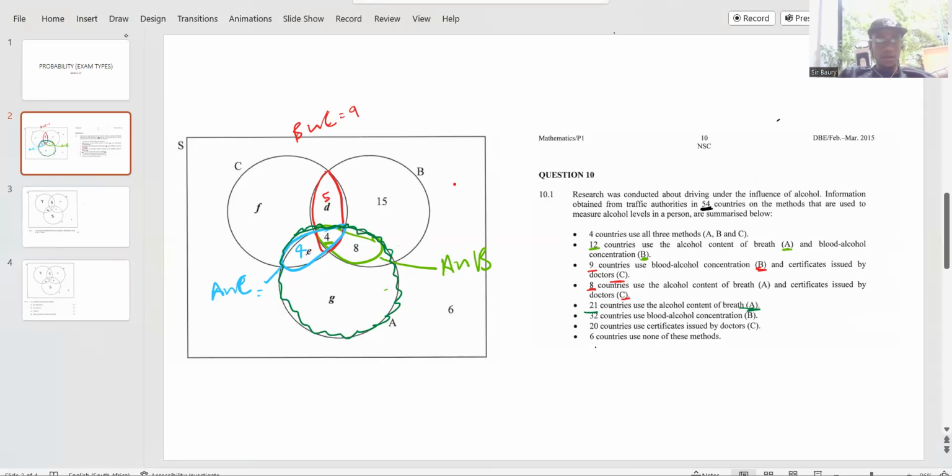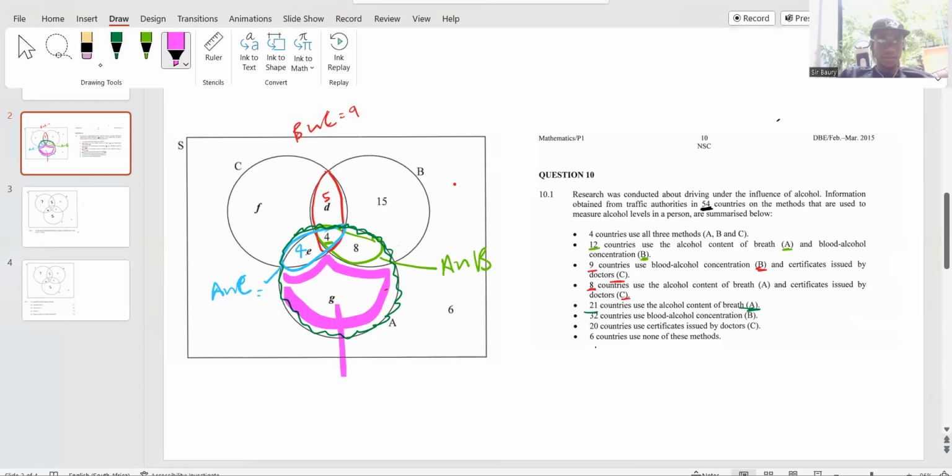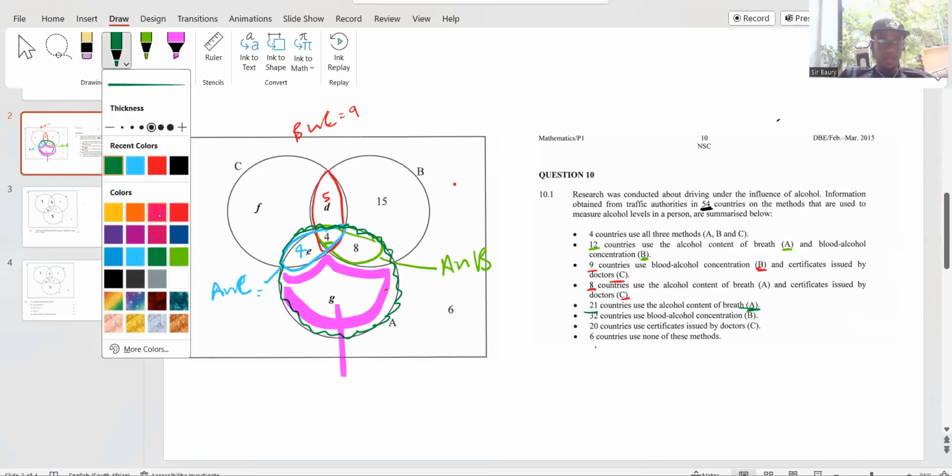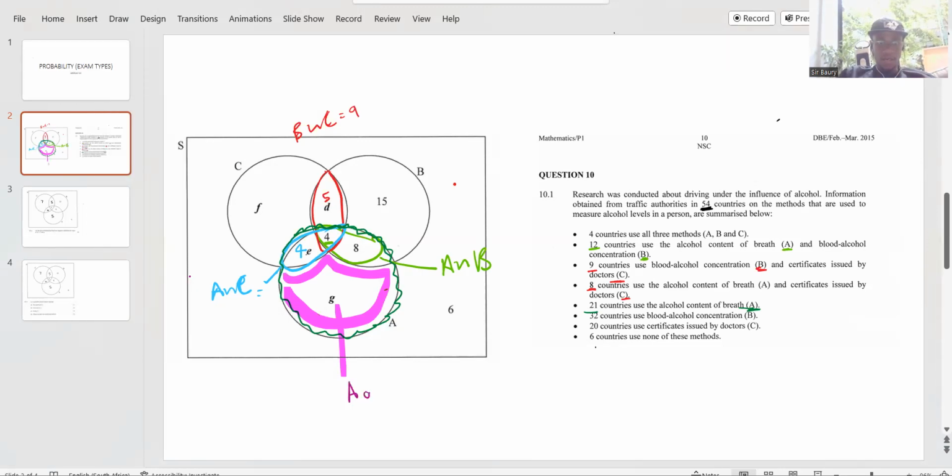If they said only A, then I would focus on this portion, A only. But now they want the whole of A. They're saying in total, right? So it's going to be 4 plus 4 plus 4, which is 16. I must get to 21. So it means that this is equal to 5.